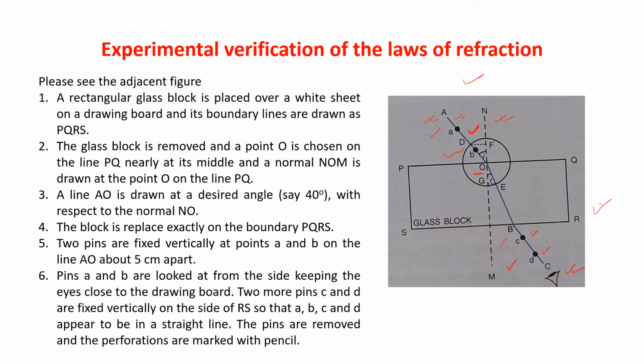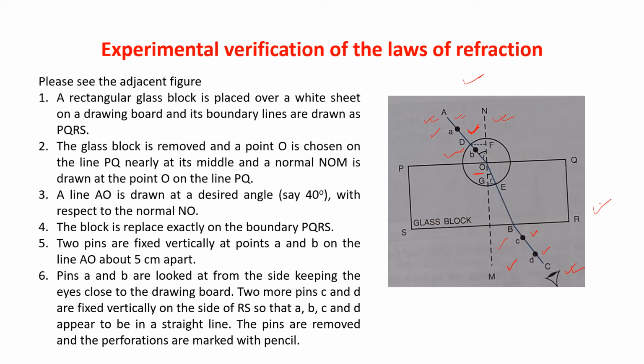Am I clear? From the side RS, you have to see and fix two pins C and D, so that it should appear that A, B, C, D all are falling in a straight line.